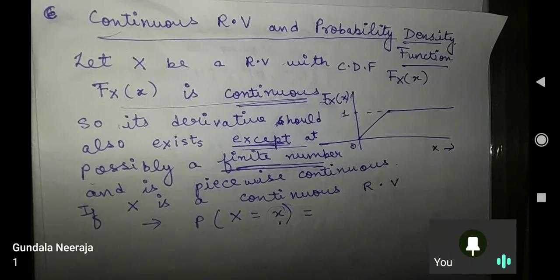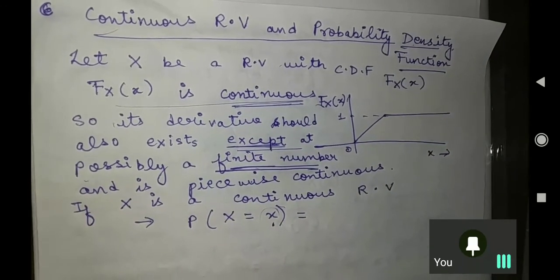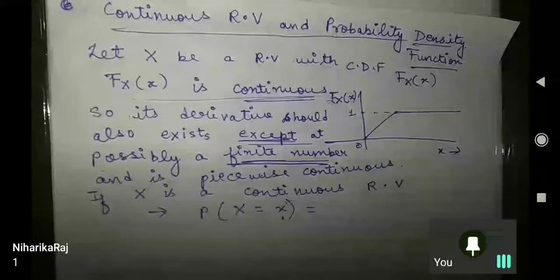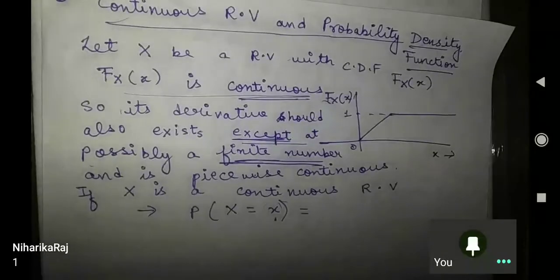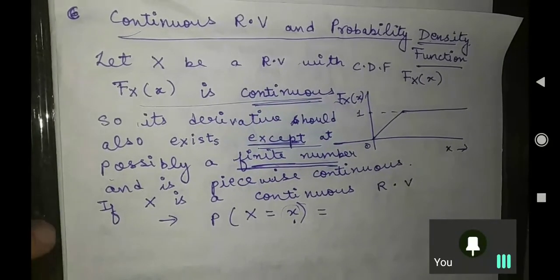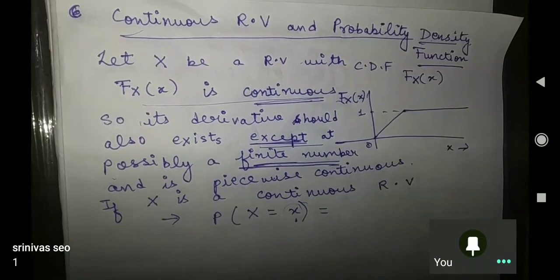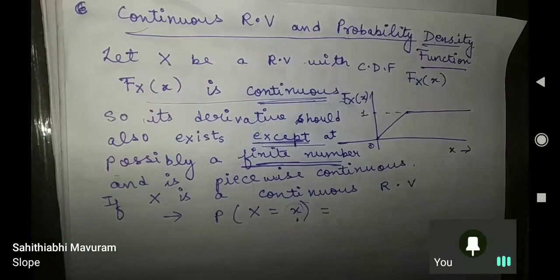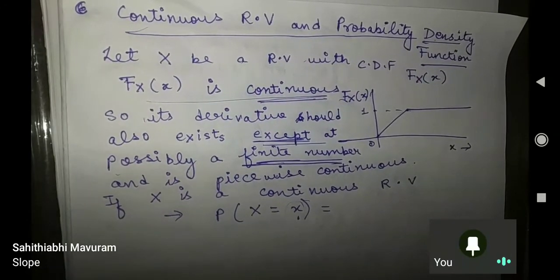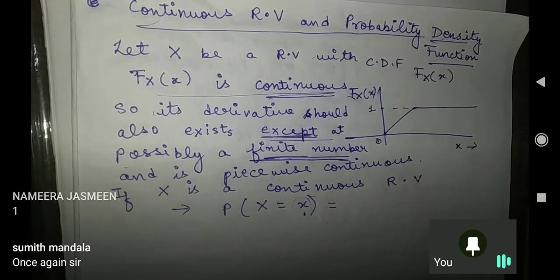Someone is saying 1, okay. Mr. Chandu is saying 0. More answers I need. 2 answers I have got. Try it. Yeah, answer will be 1 or 0, that I know. What should it be? Niharika is saying 1. Okay. More answers. Sumit Mandala, Maburam. Srinivasu is saying 1. Maburam is saying slope. Okay. Namira Jasmine is saying 1. Once again, sir. Yeah, very good.